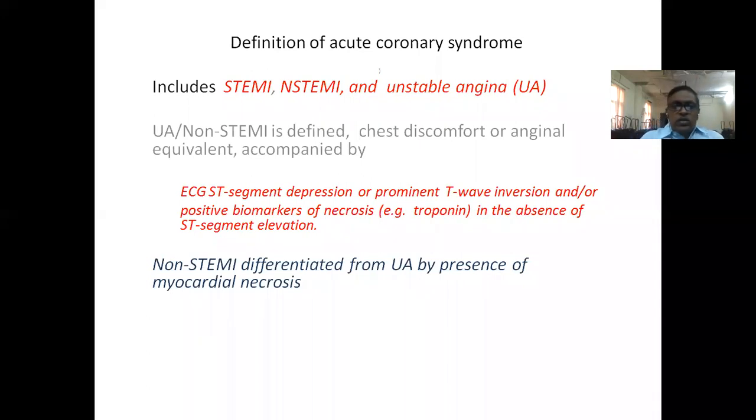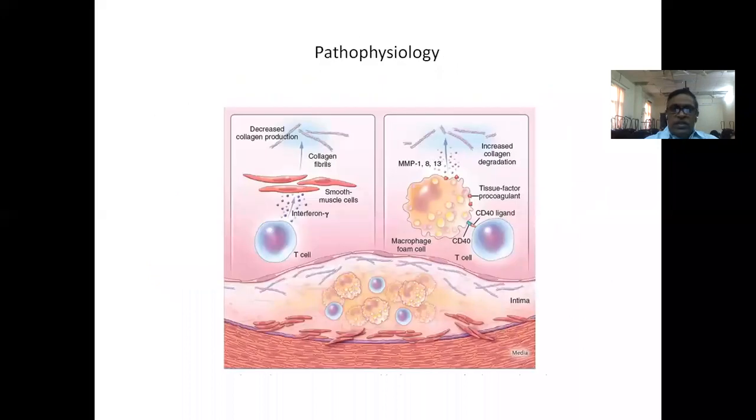So the term acute coronary syndrome includes a broad spectrum of conditions, starting from STEMI to non-STEMI and unstable angina, and of course it also includes cardiogenic shock and sudden cardiac death. Last class I covered STEMI. Today, in this class, I will cover non-STEMI and unstable angina. What is their approach? How to go about the investigation?